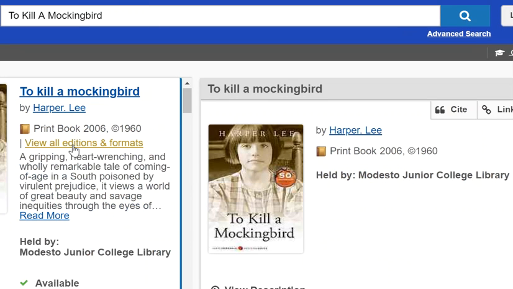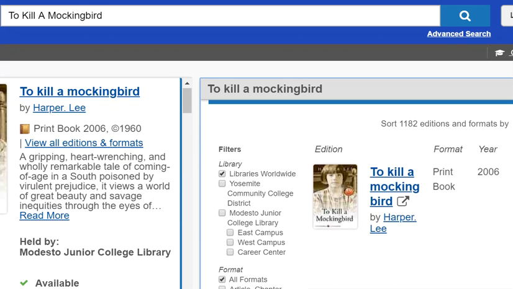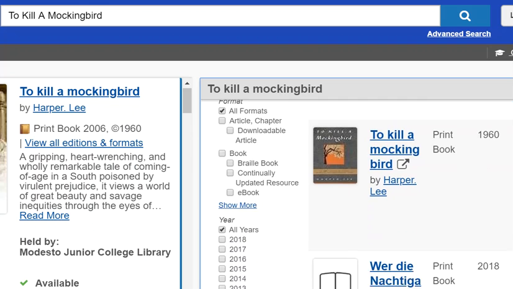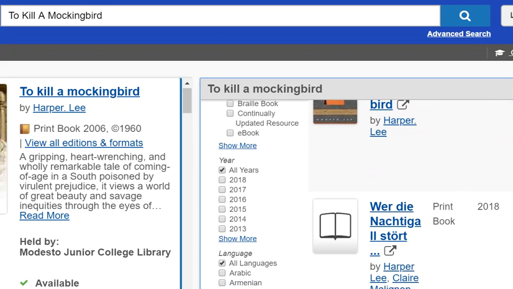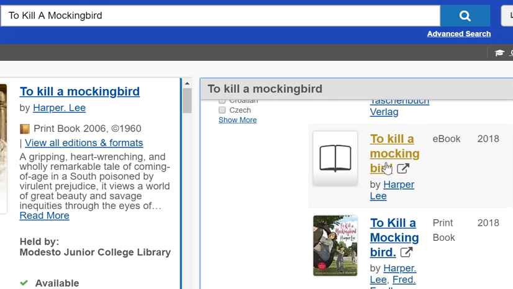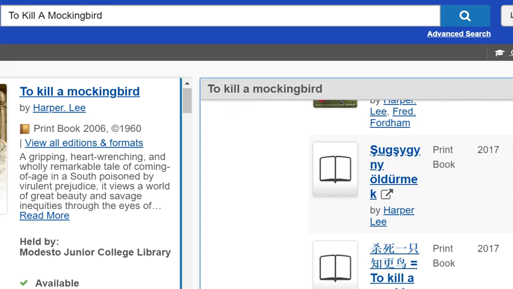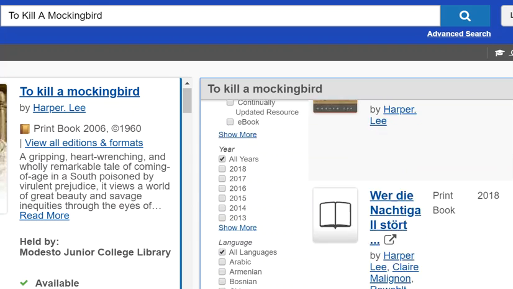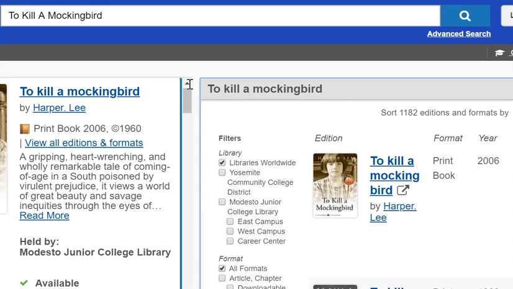I clicked on View All Editions and Formats, and I see that not only is it in the library in print in a book, it is also available as an ebook. Isn't that fantastic? And in different languages, if I get excited about that.